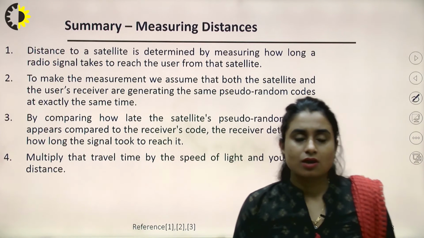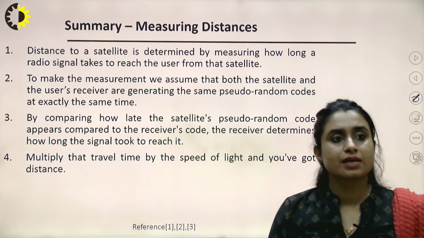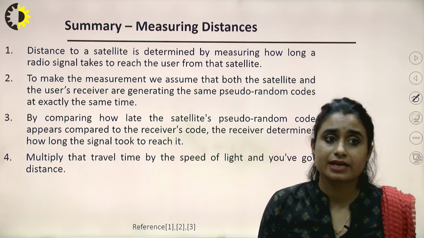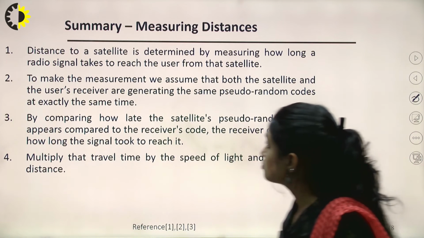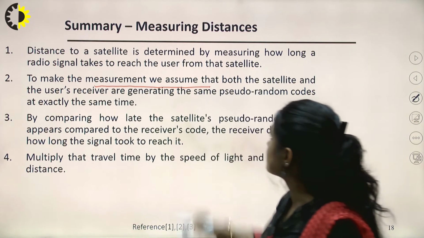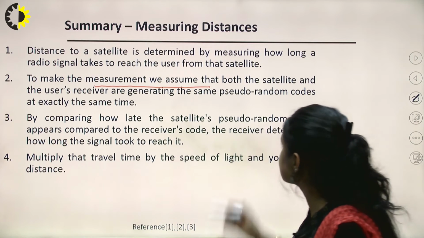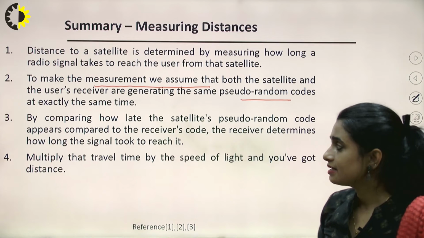So if we talk about measuring distance, then distance to a satellite is determined by measuring how long a radio signal takes to reach the user from the satellite, right? Now to make the measurements, we assume that both the satellite and the user's receiver are generating the same pseudorandom code, right? At exactly the same time.